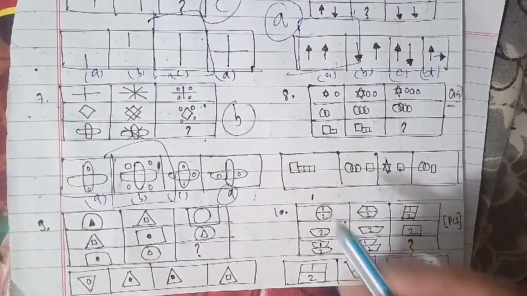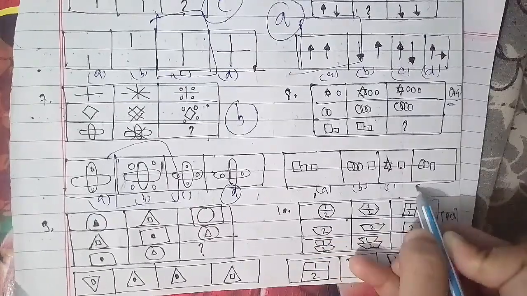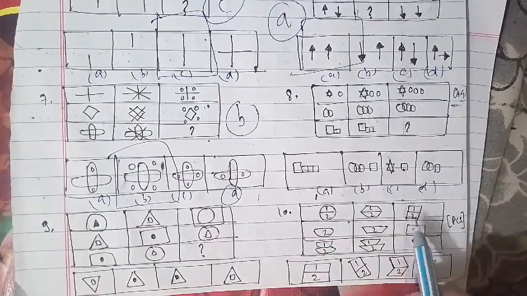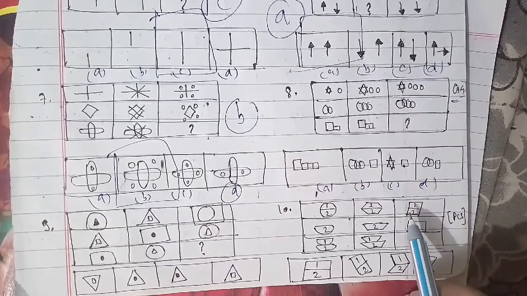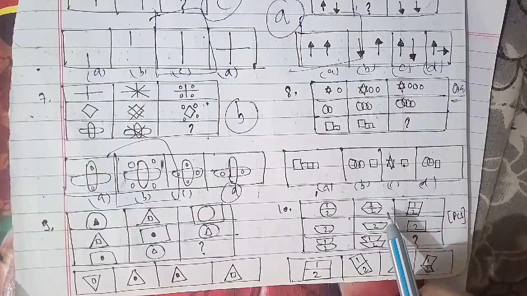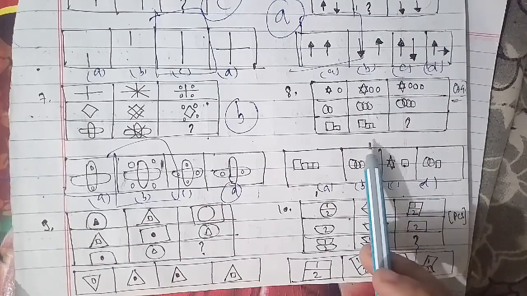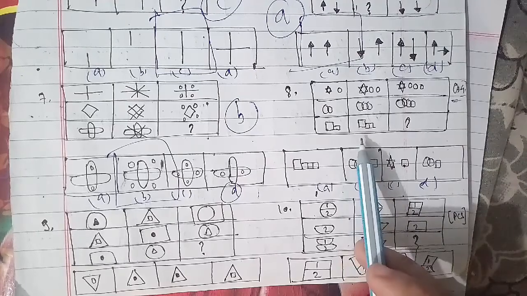So on that basis we'll talk about it, and the question here is that in each row the number of smaller figures increases by one at each step from left to right, as you can see here. So in this case, the figure which we have as an answer is figure A. A figure will be the right answer for this question as well.